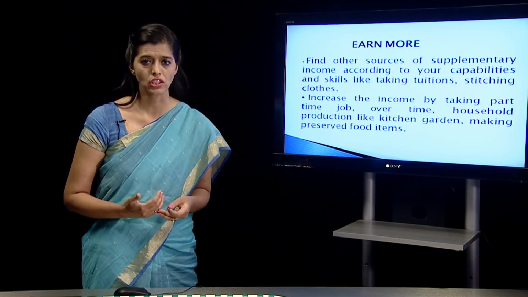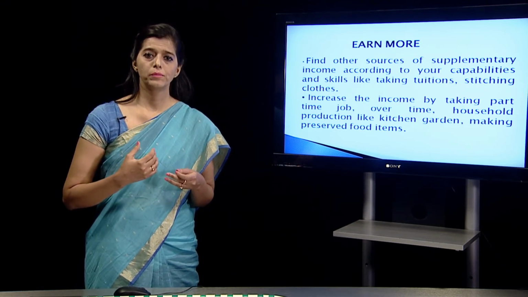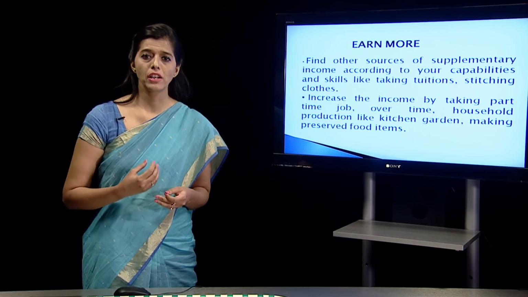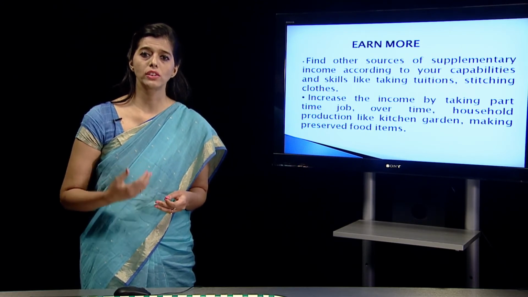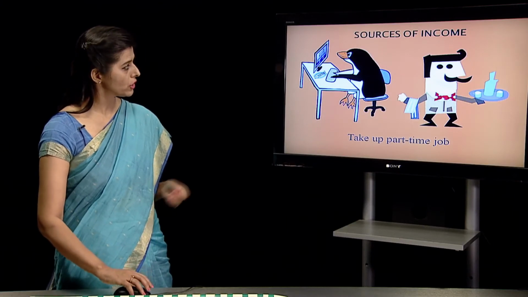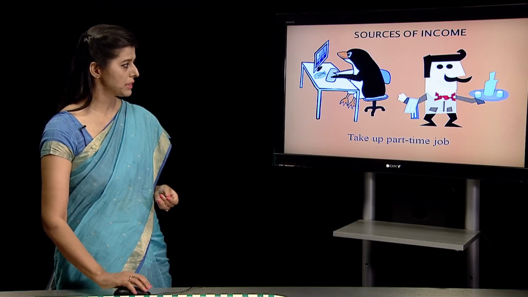In case they have a kitchen garden, they can start making food at home. They can reduce their expenditure of buying clothes by stitching clothes in their home itself. Now we go on to the sources of income, which is very clear from this picture.